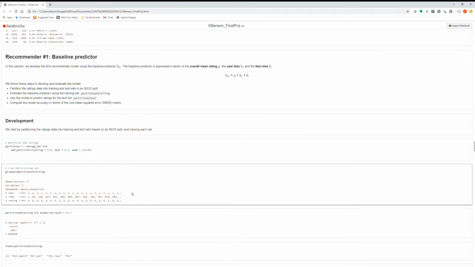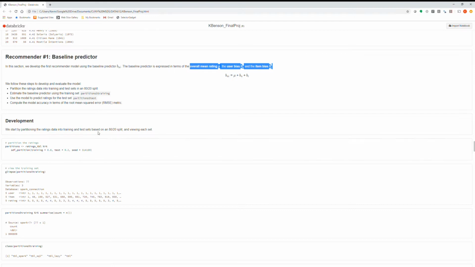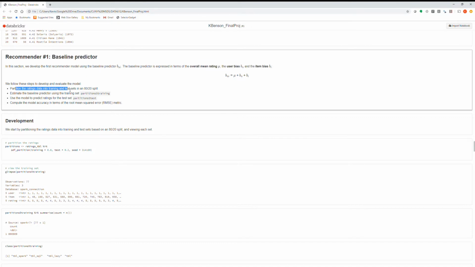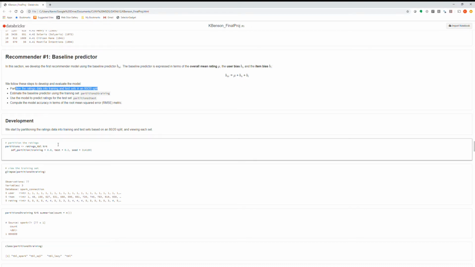So I then started developing different models. The first model was a simple model, just the baseline predictor based on the overall mean rating, the user bias and the item bias. I won't spend too much time going through the details since we had a project already on the baseline predictor, but briefly, I partitioned the data into training and test splits in an 80-20 random split, trained the model on the training set, predicted ratings for the test set, and then evaluated the model performance in terms of accuracy of predicted ratings using the root mean squared error metric.